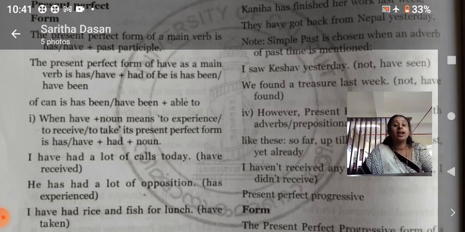Okay, I have had rice and fish for lunch today. That means it shows today, not yesterday. It's not yesterday's matter which we discuss here. So we talk about the present. So we are speaking about the just finished matter. So just finished matter is a perfect tense.